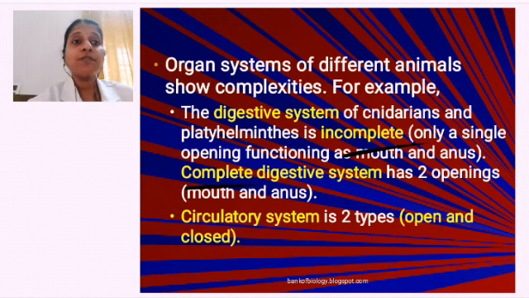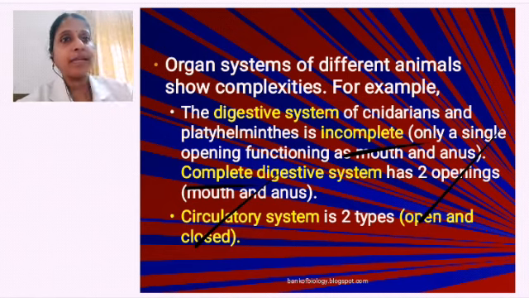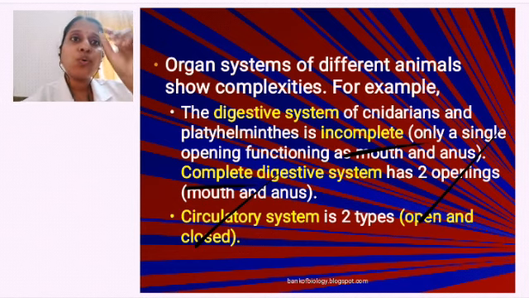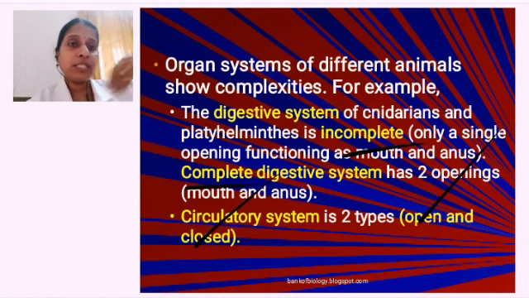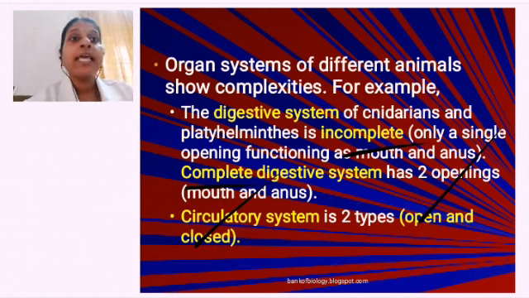Now the circulatory system is also of two types. One is the open circulatory system, another one is the closed circulatory system. What do you mean by open circulatory system? When the heart pumps, the blood does not move into vessels like arteries and veins, but goes directly to the body fluid. It is just going to different parts of the body; pipes like arteries and veins are not present, and closed capillaries are not present. Then I call it an open circulatory system.